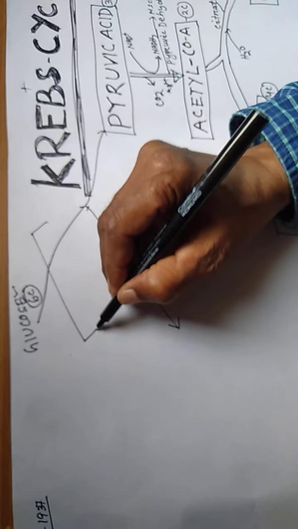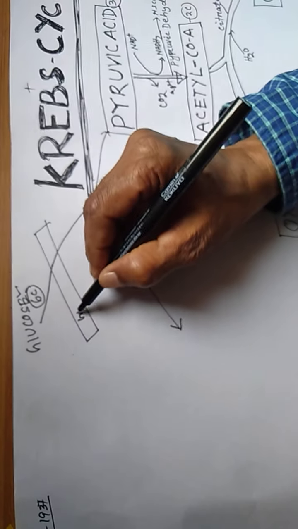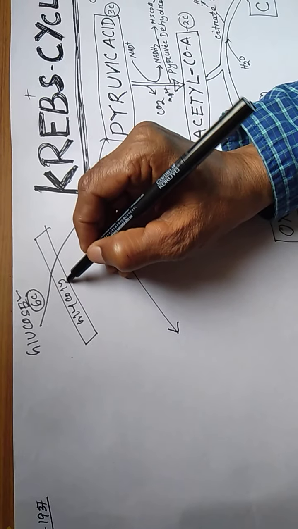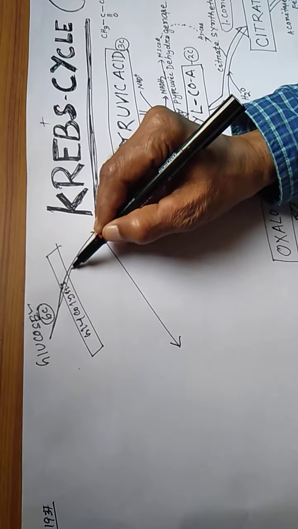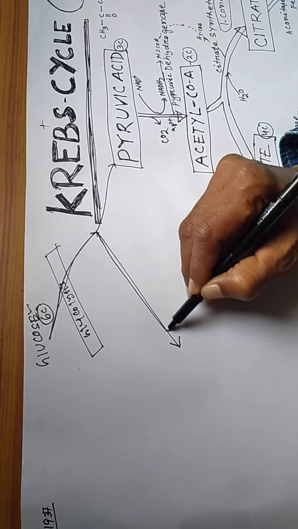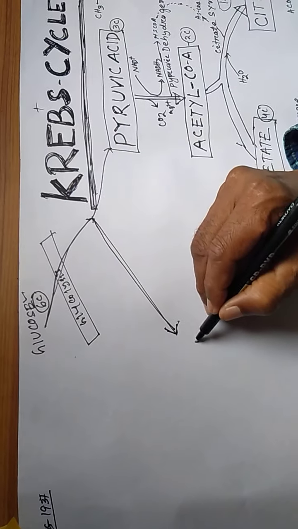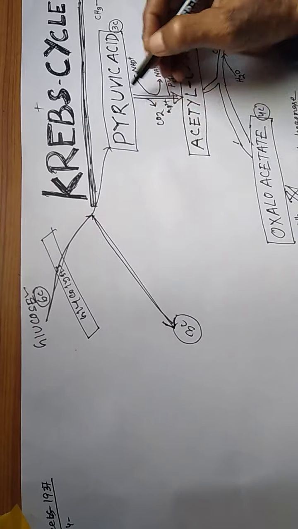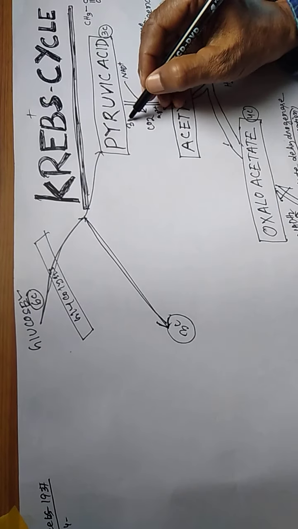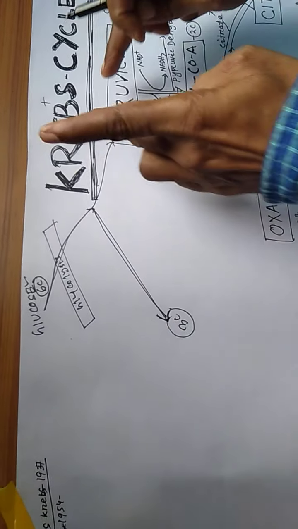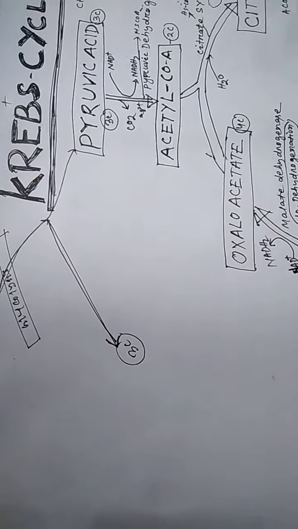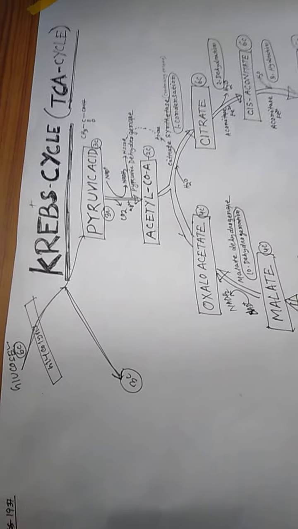We have completed this chapter. The same thing occurs on both sides, so we have to follow one side, pyruvic acid.